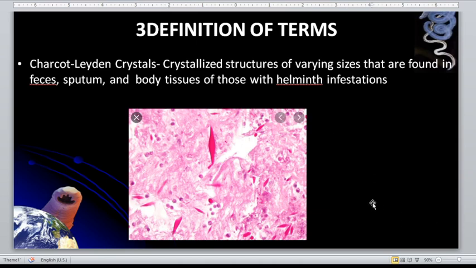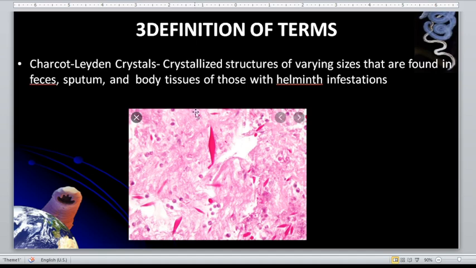So let's define. We have here the Charcot-Leyden crystals. Charcot-Leyden crystals are crystallized structures of varying sizes that are found in feces, sputum, and body tissues of those with helminth infestation.